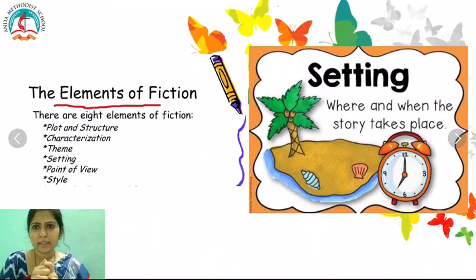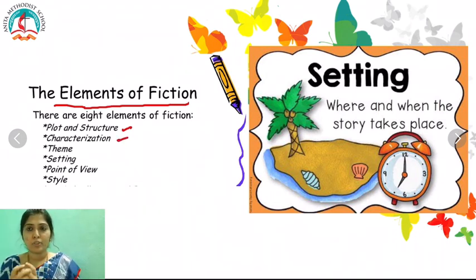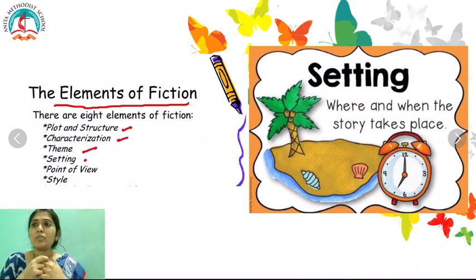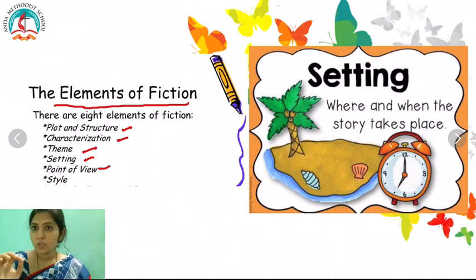So what is setting? Setting means when and where the story takes place. Okay, the place and time of the story taking place. So basically any story, take for example, say we read the play The Red-Headed League by Sir Arthur Conan Doyle.